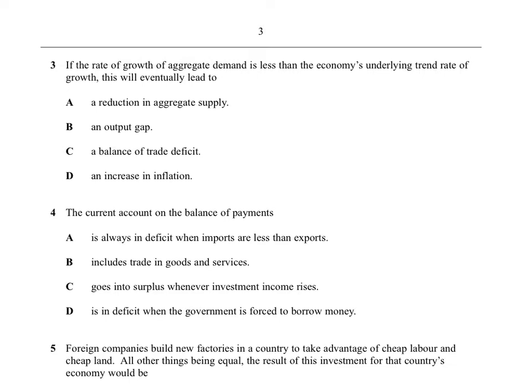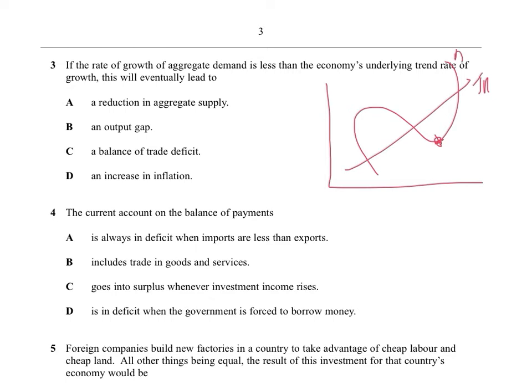Right, whenever I see a question about underlying trend rate of growth, and it's saying the rate of growth of aggregate demand is less than the underlying trend rate of growth, this means the economy is in this bit here, because they're growing less than they expected. By the way, this is the trend rate, and this is the actual rate, and just for revision, this is time, and this is real GDP.